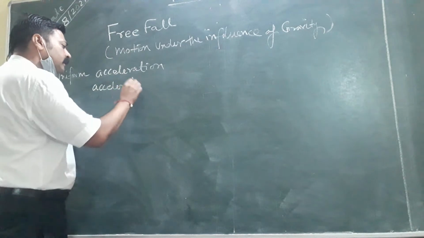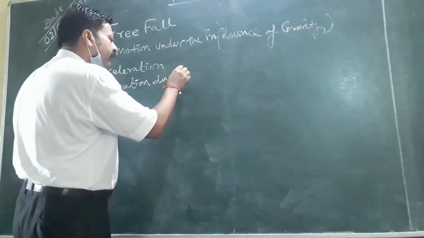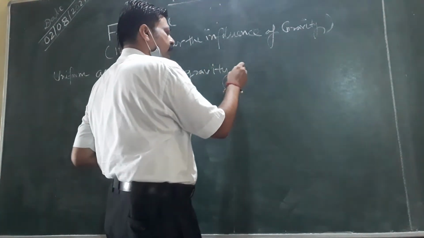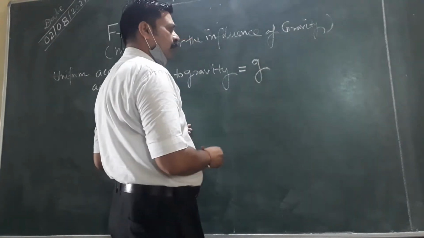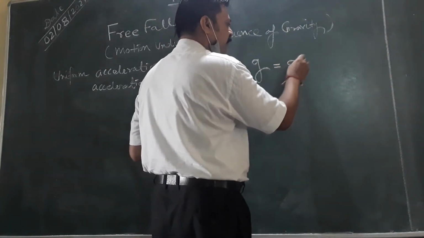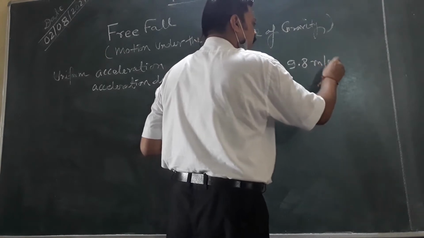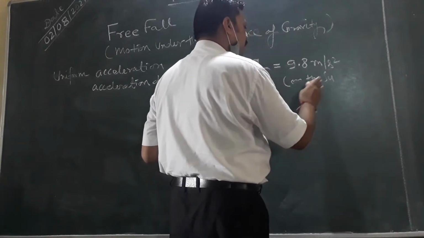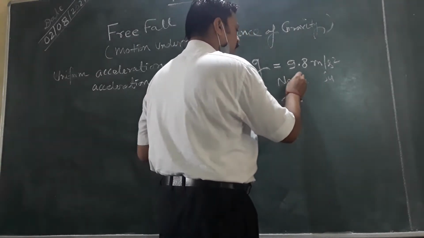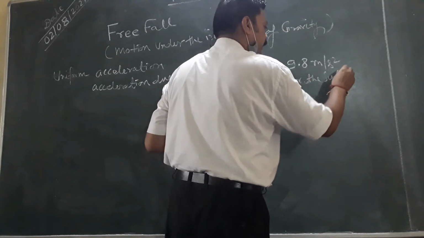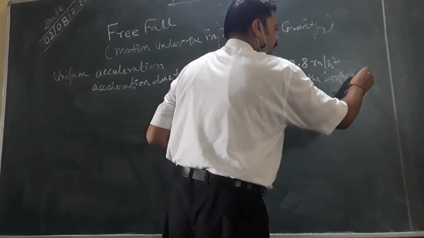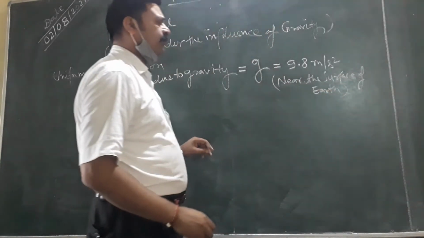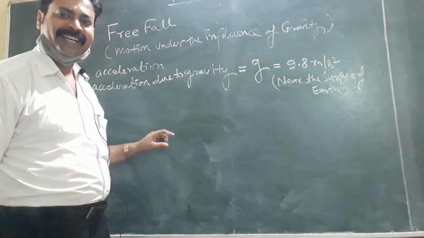Acceleration due to gravity is denoted by g, and the value of g is equal to 9.8 meters per second square on the surface of the earth, or near the surface of the earth.